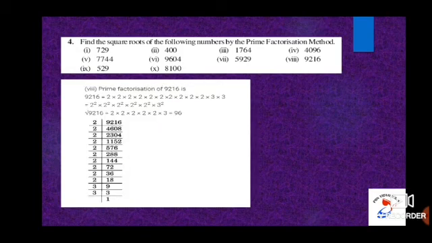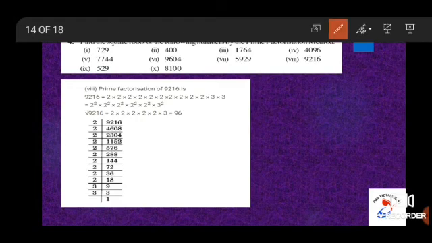Subdivision 8, we have to find out the square root of 9216 by prime factorization again. So let us find out the prime factors. When we divide 9216 by 2, it is 4608. 4608 divided by 2, that is 2304. 2304 by 2, 1152. 1152 by 2, that is 576. 576 by 2, 288. 288 by 2, that is 144. 144 by 2, 72. 72 by 2, 36. 36 by 2, 18. 18 by 2, 9. 9 by 3, 3.